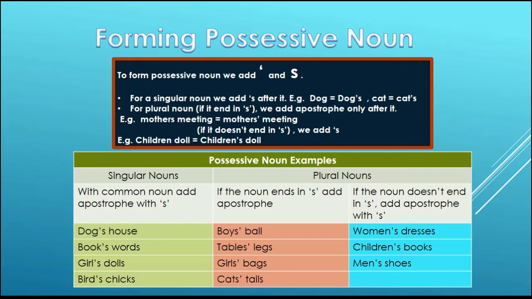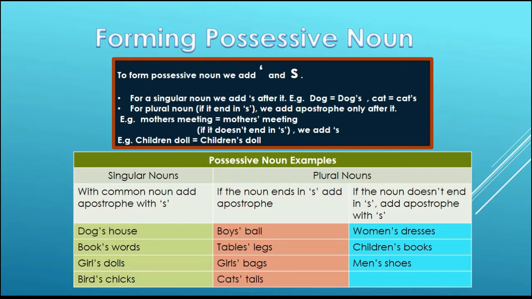Now if the noun doesn't end in s, then what do we do? Look at the third and the last column. If the noun doesn't end in s, we add an apostrophe with s, just like we do when the noun is singular.